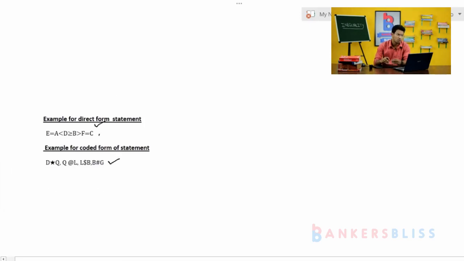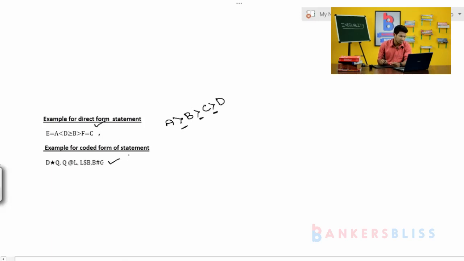In a direct form of statement, they directly give the sign. Look here, A greater than B, then B greater than C, or C greater than D. Don't worry about the elements, look at the signs. The sign is directly applicable in the examination. That type of question we call a direct form of statement.